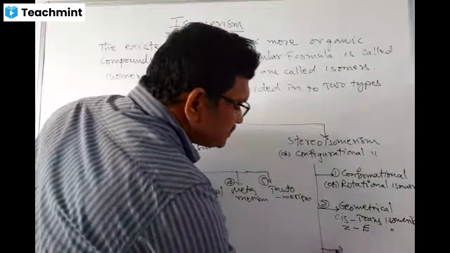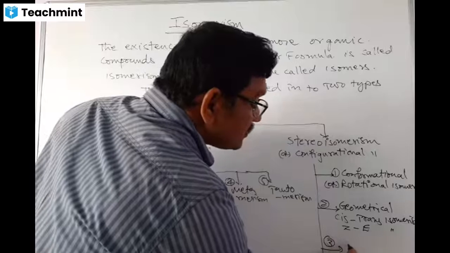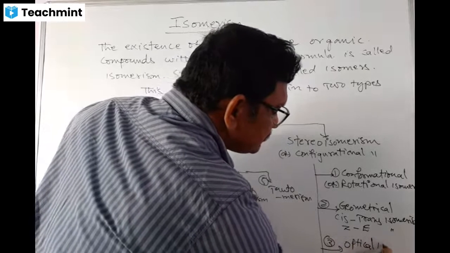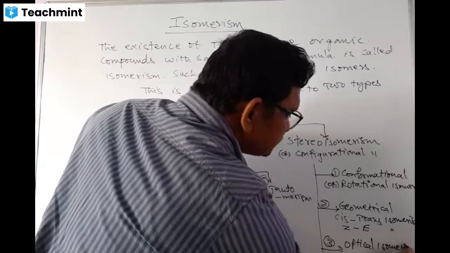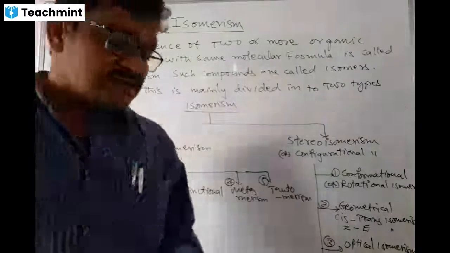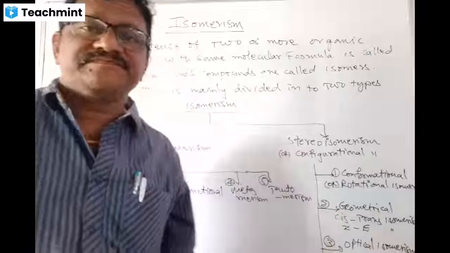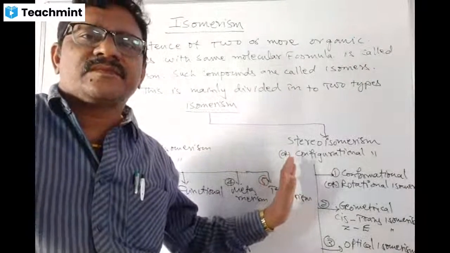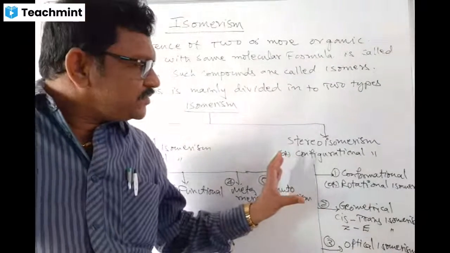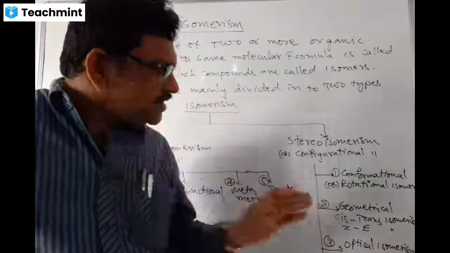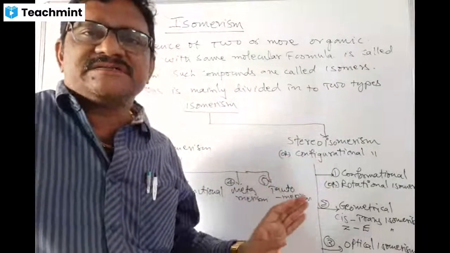Then the last one, the third one, is optical isomerism, also called mirror isomerism. So regarding stereoisomerism, we will be studying in depth in higher classes.